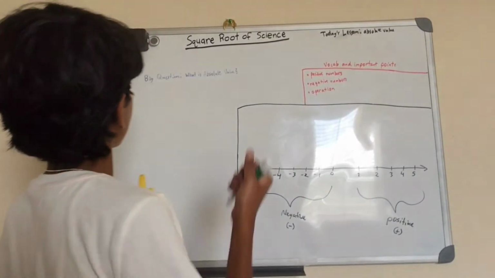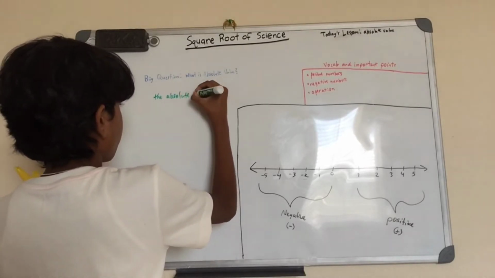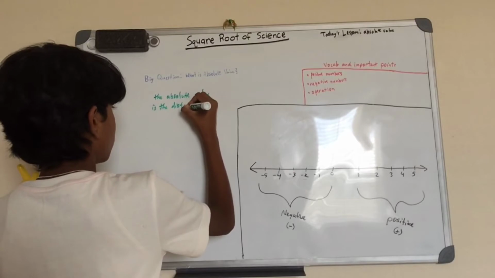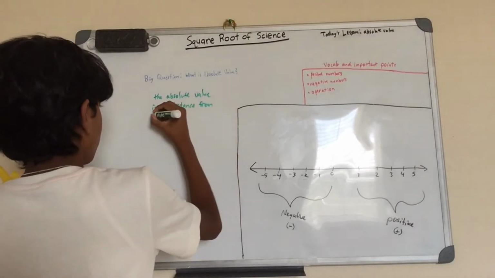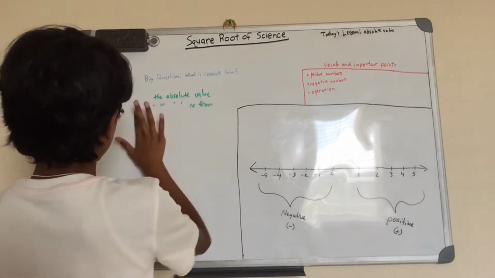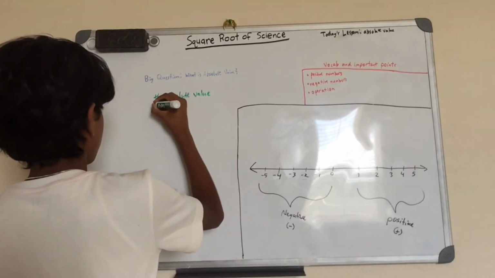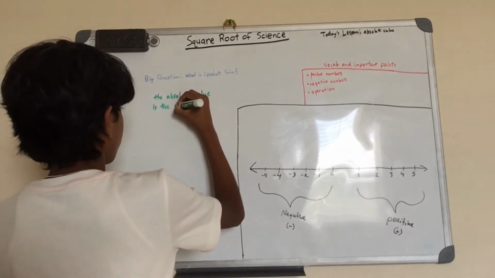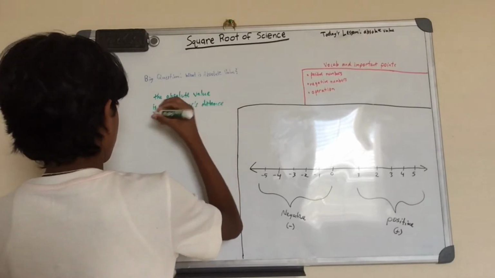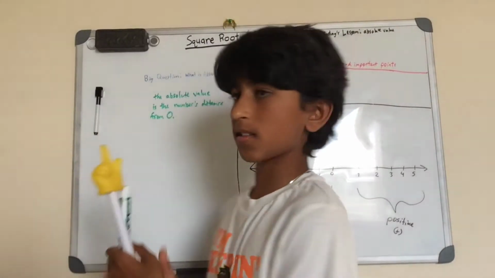The absolute value is the number's distance from 0. So that's what the absolute value is. The number's distance from 0.